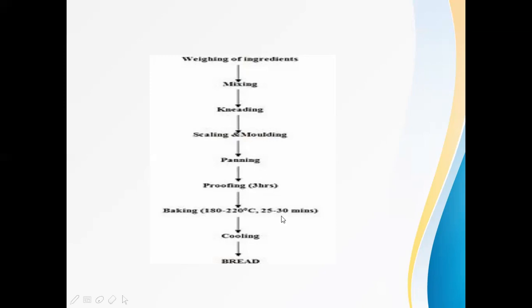Then we go for baking, which is at 180 to 220 degrees for 25 to 30 minutes, and then we have to cool the product. Bread is produced in the last step. So these are the different steps. While writing the answer for fermented products, that is for bread, this flow chart must definitely be written.